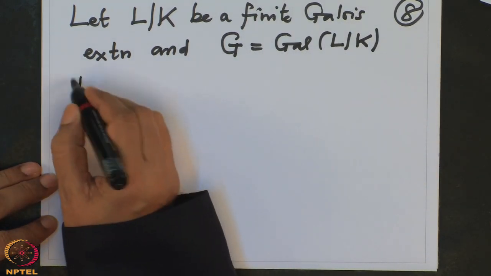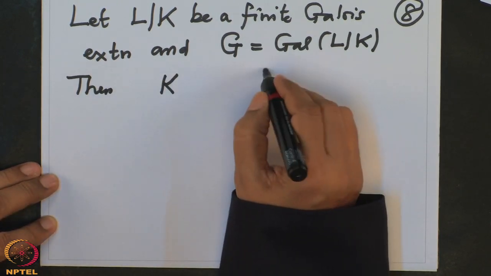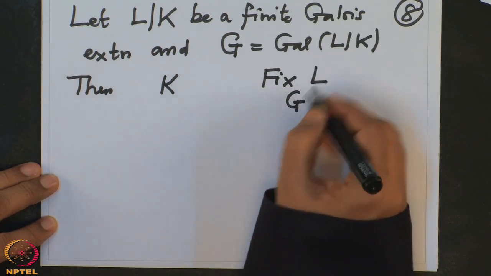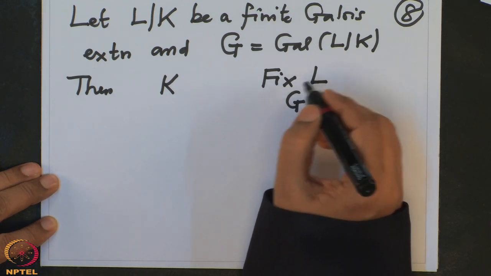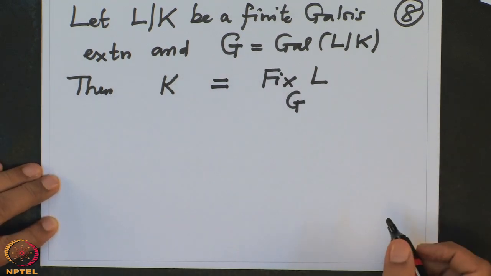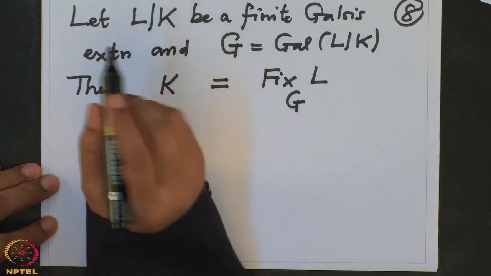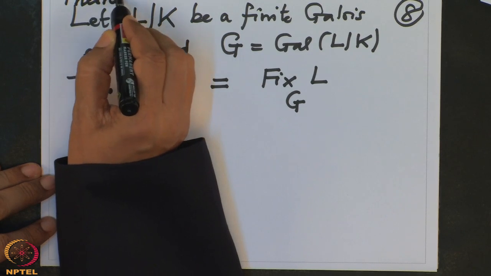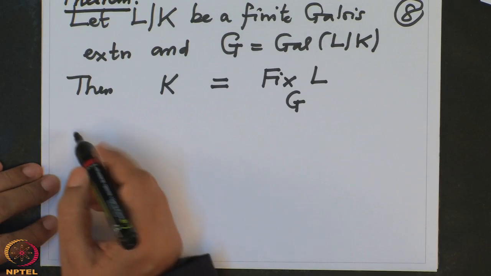Then K equals the fixed points of the G action on L. The fixed points are precisely the elements of K. Obviously. So let me write this as a theorem, because we want to use it again and again. So, proof.